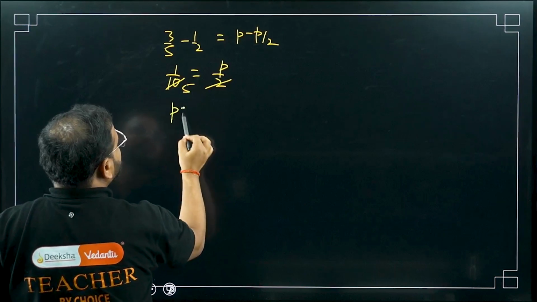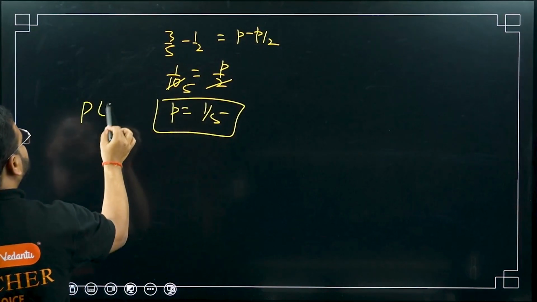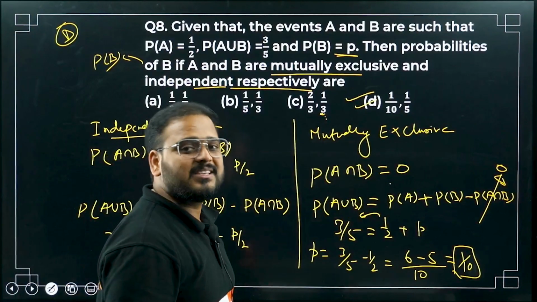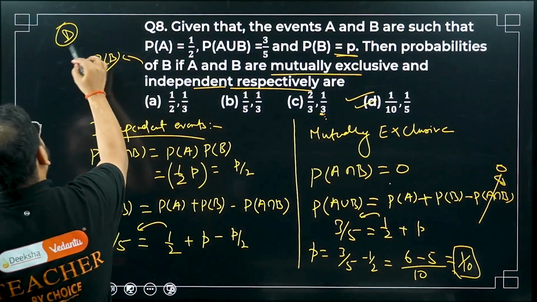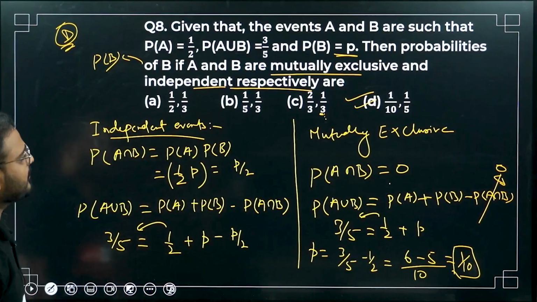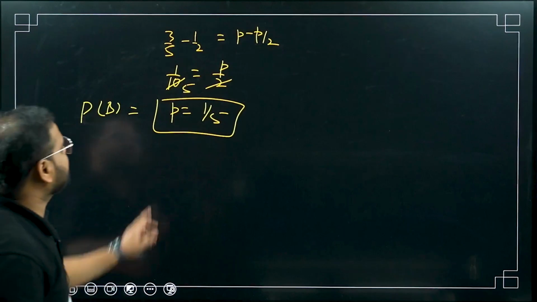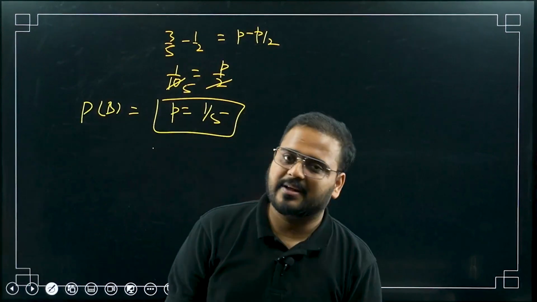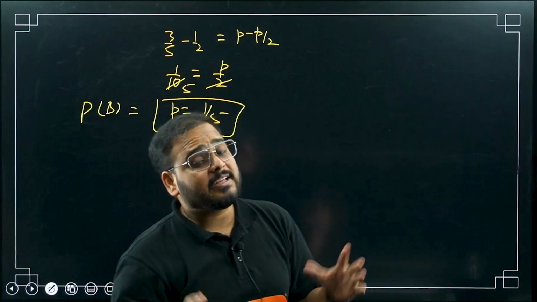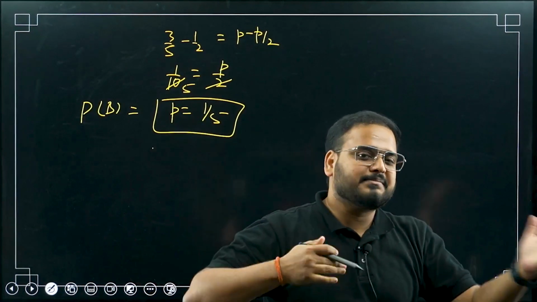What is the P value in this case? 1 by 5. What does the P value represent, sir? Probability of the event P. So the answer is 1 by 5, which I already gave you. Option D is the correct answer. Please have a look. Okay, simple problem. I hope all of you got it. Final answer is over here for the second event, the independent case. They were not very easy questions, they were good questions, but I knew the concept is simpler. That's why I said simple problems.